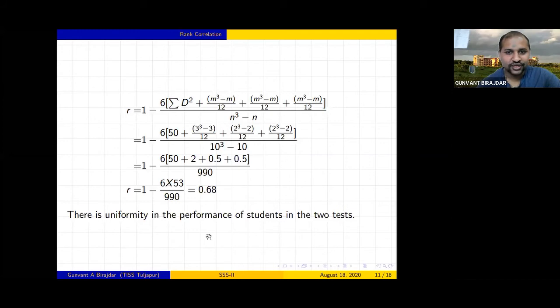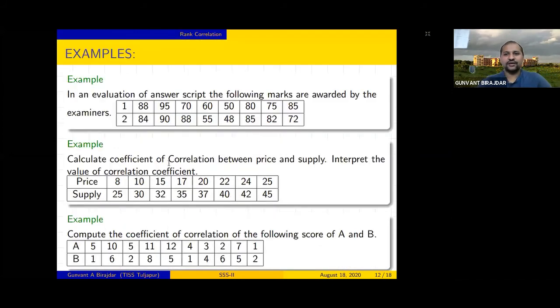So let us move to the next slide. These are some examples I'm giving as an exercise. Here you have to use the rank correlation. These are three examples based on rank correlation, so you have to solve them.